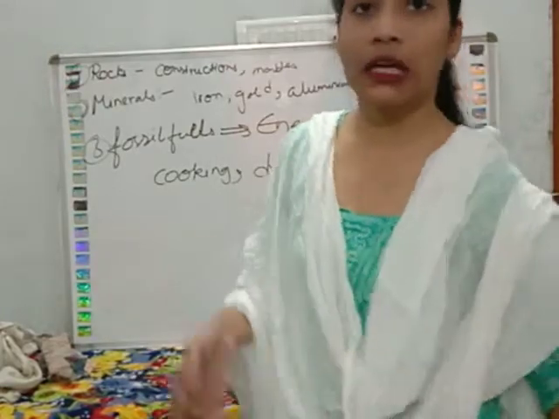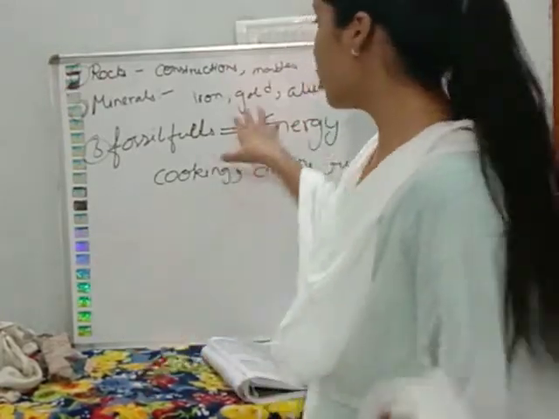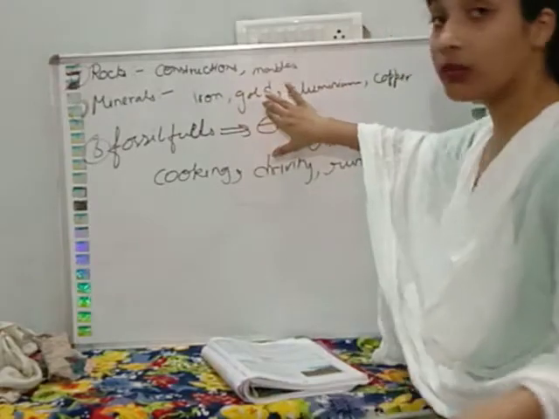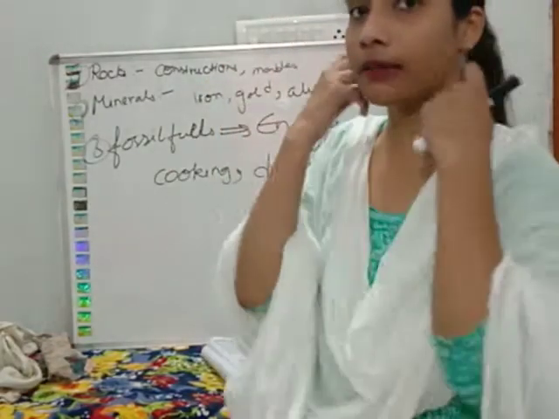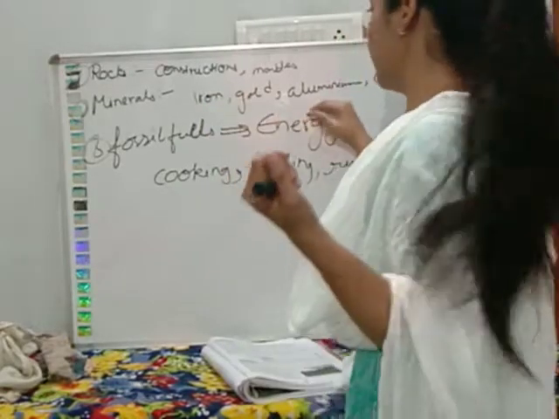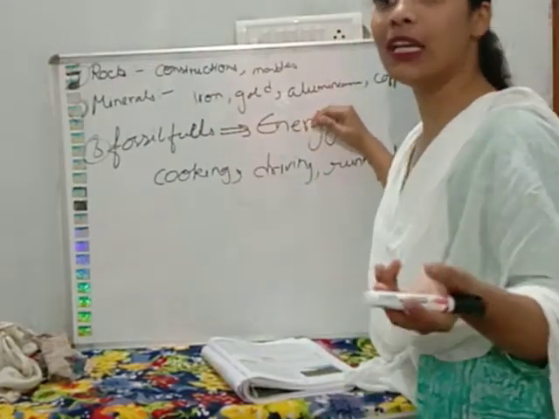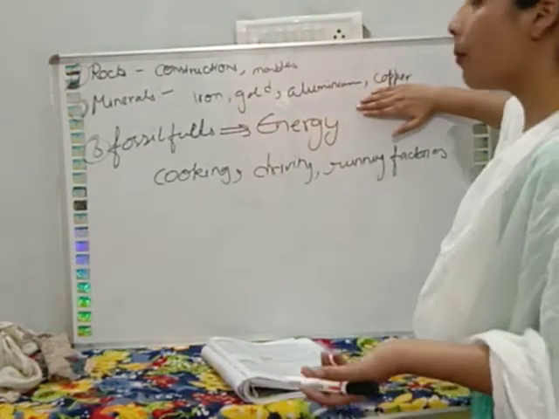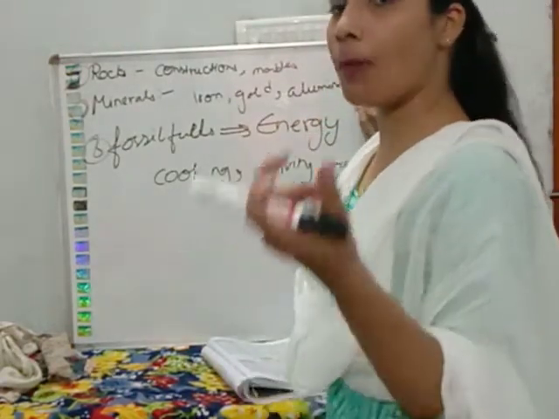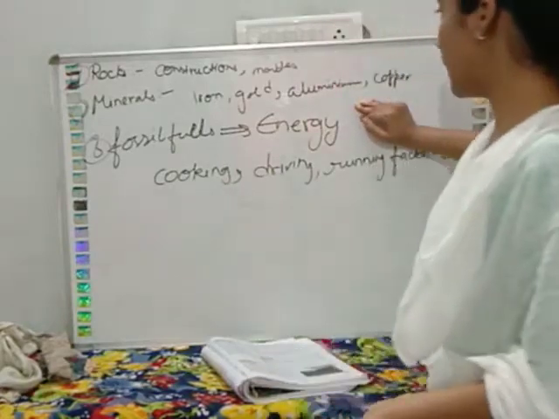Many vehicles, cars and scooters, use iron. Gold is used for jewelry; your mother wears gold necklaces, bracelets and bangles. Many utensils available in the market are made of aluminium. Copper wire is there and copper is used in many other utensils also.